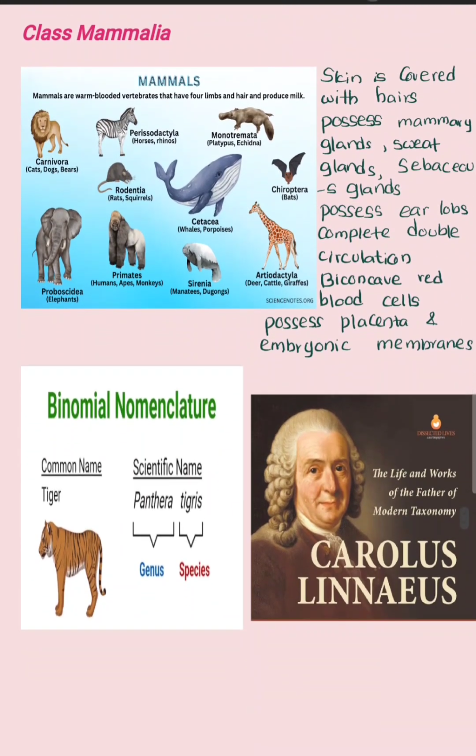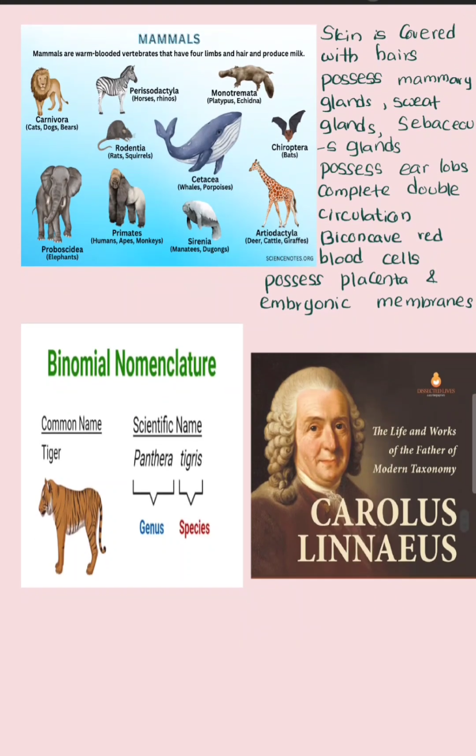And the next and last class of the vertebrates is class Mammalia. Their skin is covered with hairs and they possess mammary glands, sweat glands, and sebaceous glands, and possess earlobes, complete double circulation, and their red blood cells are biconcave and they possess a placenta and embryonic membranes. The mammals are all the animals in the picture, especially whale and bat, which are also considered mammals. Keep in mind those are some variations, right?